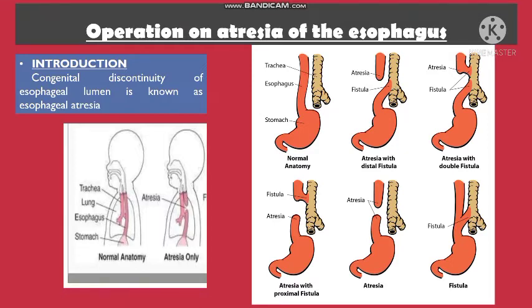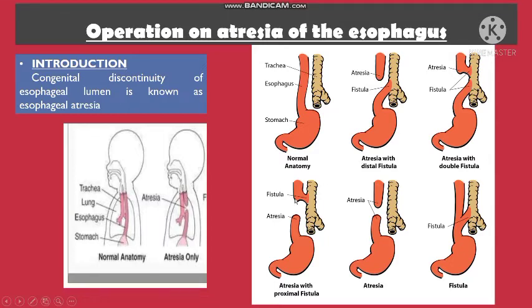In the picture, we can see different types of the atresia of the esophagus. Atresia with distal fistula: in this, the upper part of the esophagus has a closed end and the lower part is connected to the trachea. Atresia with double fistula: in this, both the upper and lower parts of the esophagus are connected to the trachea.